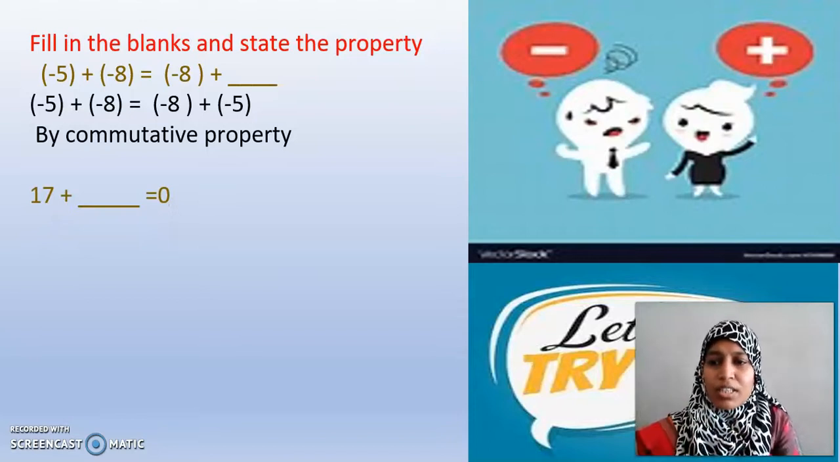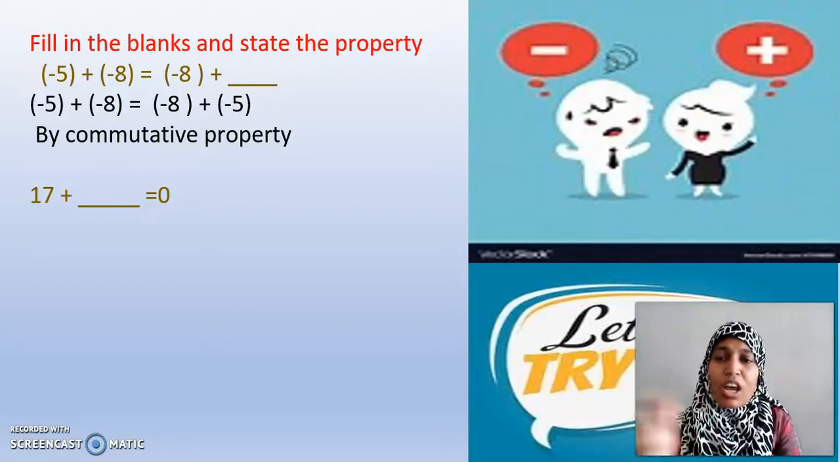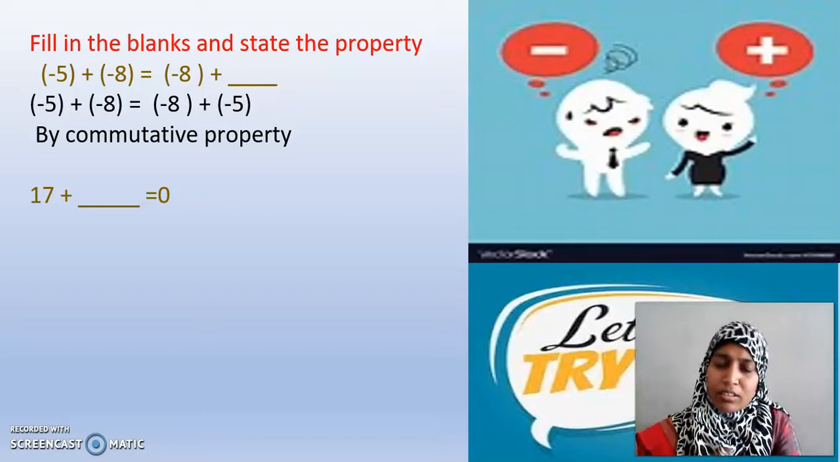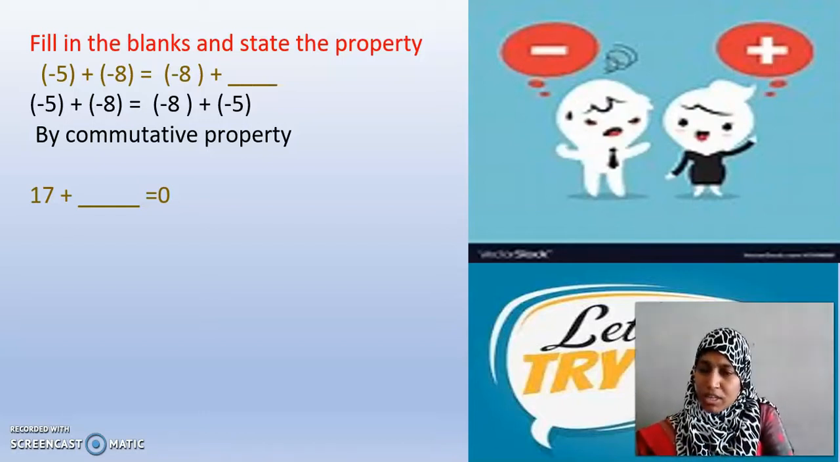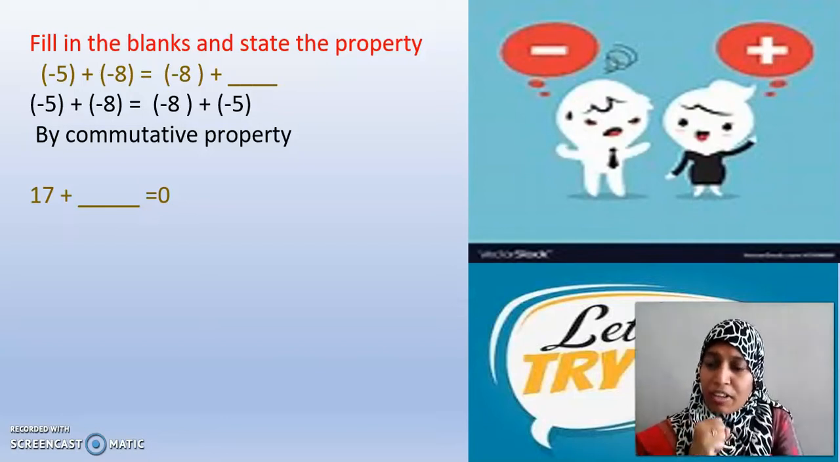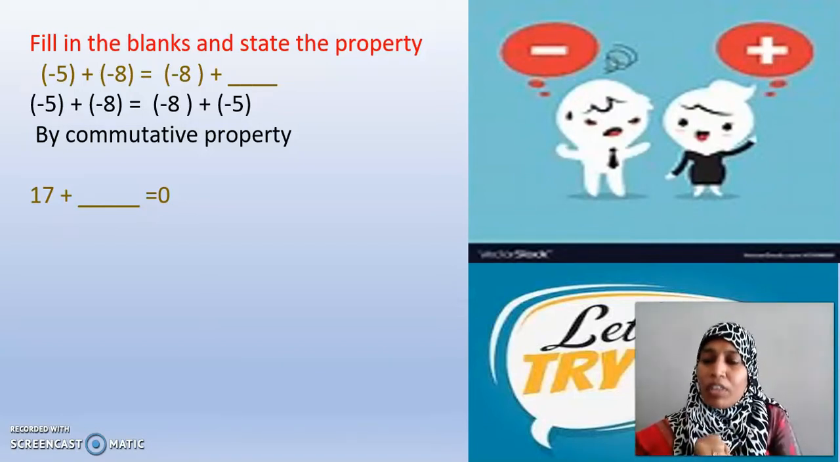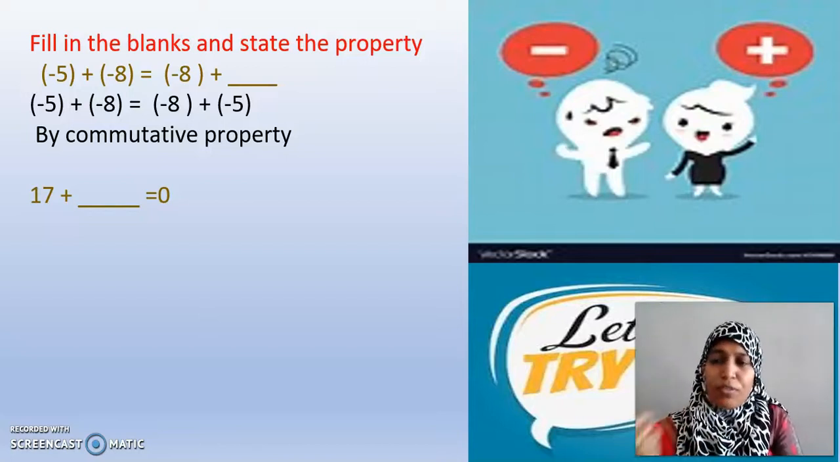Now, the next question is 17 plus dash is equal to 0. In which property? Okay, first let us see how we get 0. What should be added? Immediately you will say, ma'am, minus 17. Well done. So, your answer is minus 17. But tell me what property have I used? Very good. You can say minus 17 is the additive inverse of plus 17.